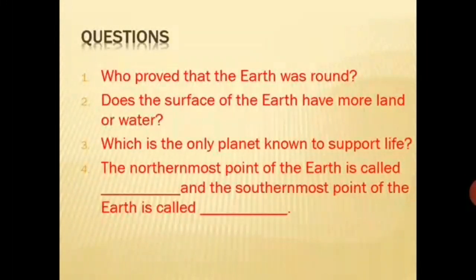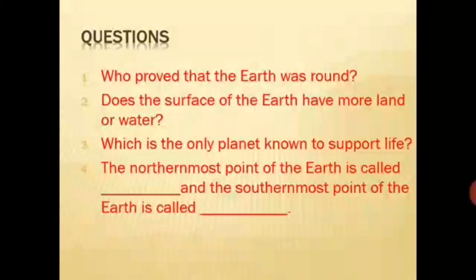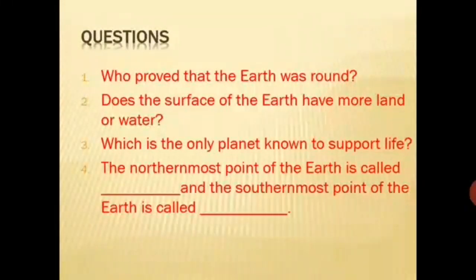Does the surface of the Earth have more land or water? Which is the only planet known to support life? The northernmost point of the Earth is called dash and the southernmost point of the Earth is called dash.